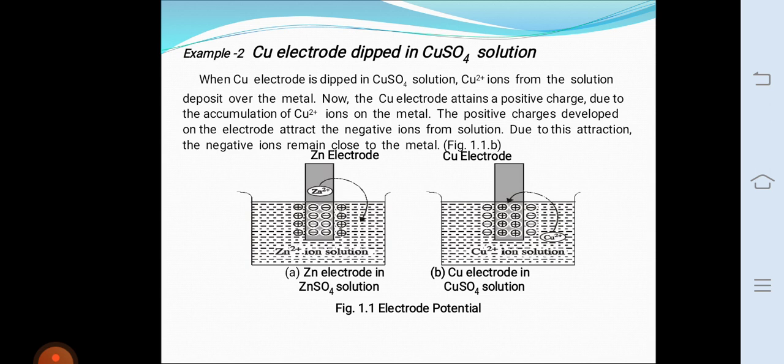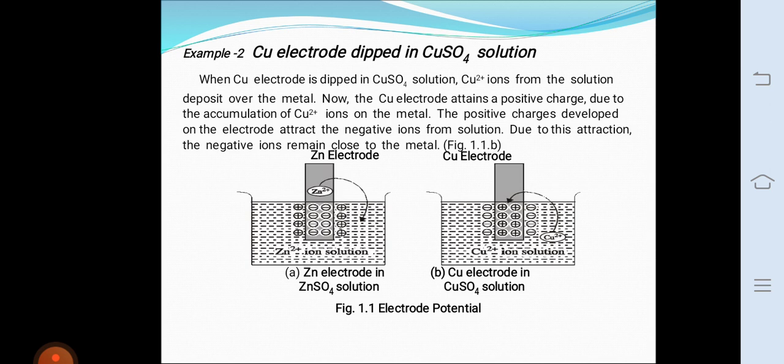Thus, a sheet of positive or negative ions is formed around the metal. This layer is called the Helmholtz electrical double layer. This layer prevents further passing of the positive ions from or to the metal. A difference of potential is consequently set up between the metal and the solution. At equilibrium, the potential difference becomes a constant value, which is known as the electrode potential of a metal.